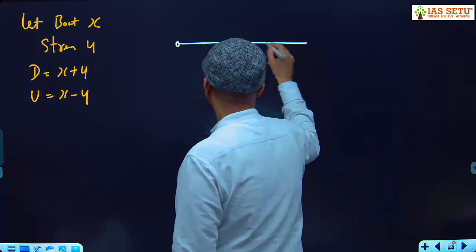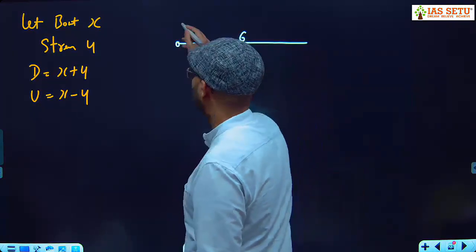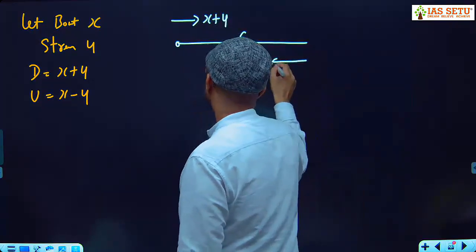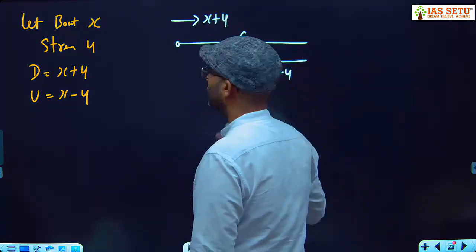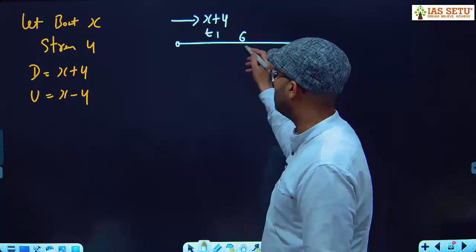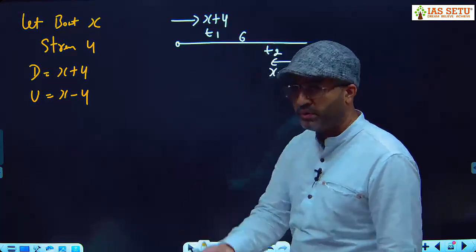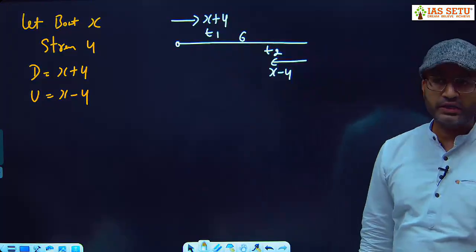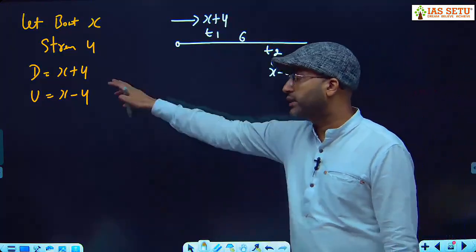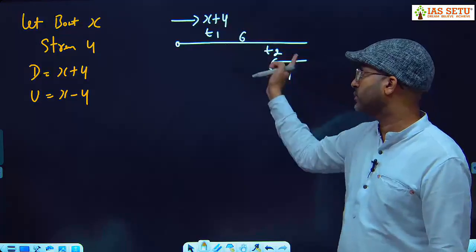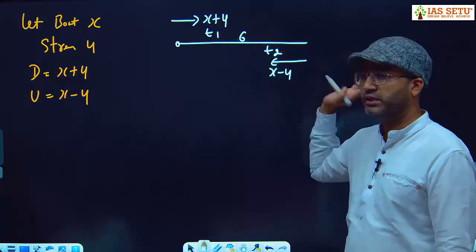Then what is our diagram? We cover 6 km jana, 6 km aana. We go with the speed of x plus 4. We come back with the speed of x minus 4. We need total time, 2 hours. We take time t1 and t2. अभी मैं बता के हटाऊं, if total time is given, we use total time. That is the conventional method. Any doubt in x plus 4, x minus 4, t1, t2?